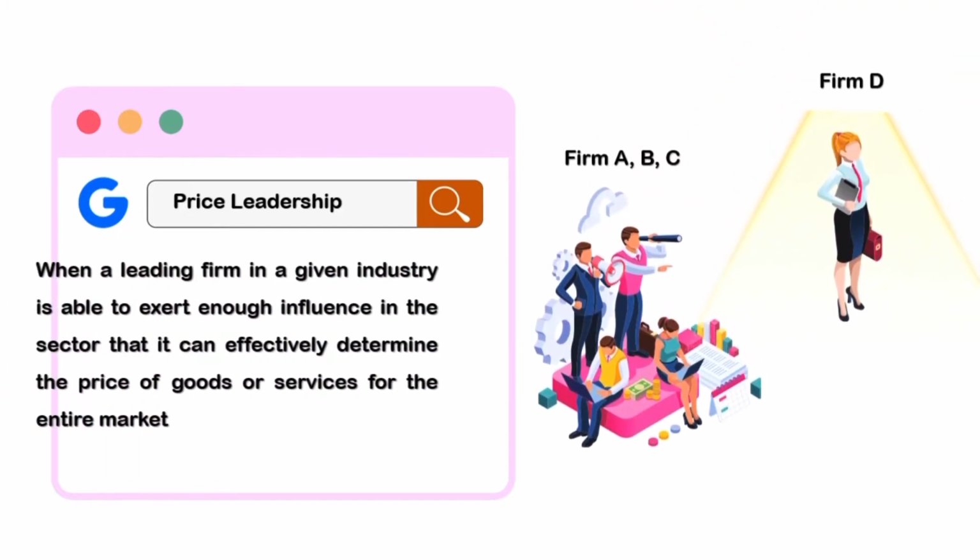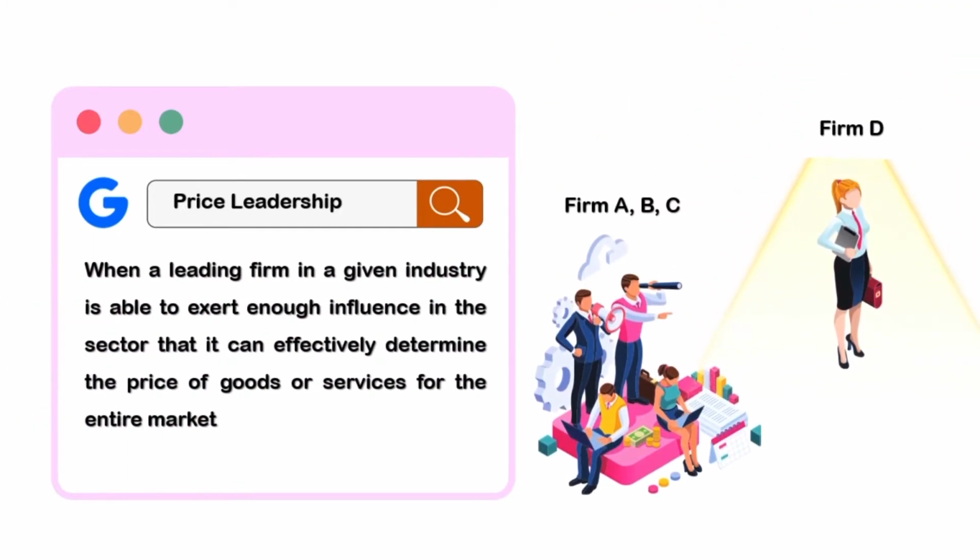The last advantage is price leadership. When a firm has strong influence in the market, it can determine the price of a product by using this strategy. For example, firms A, B, and C will look up to firm D and set a price based on firm D.